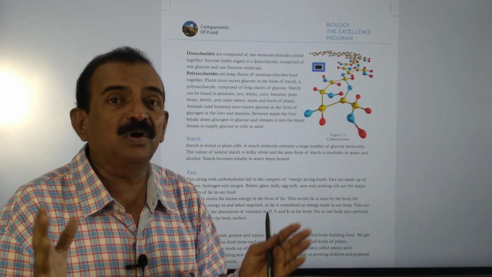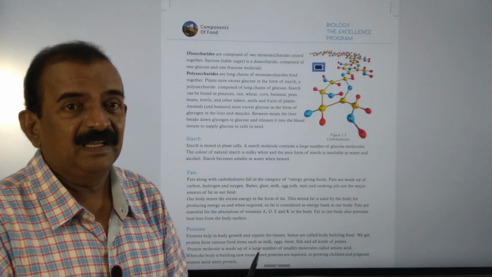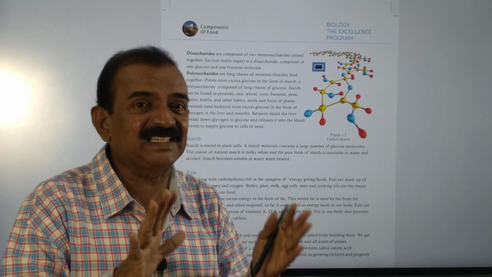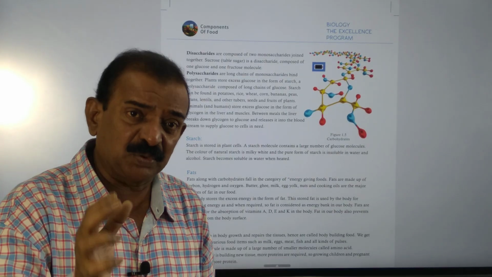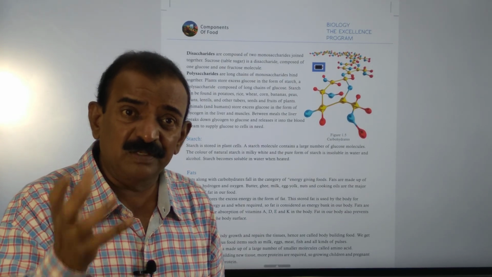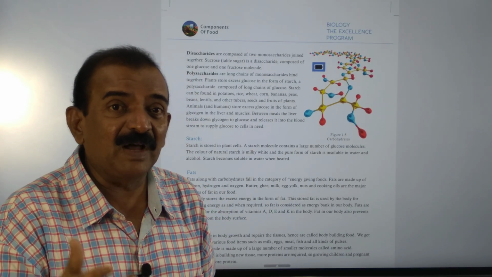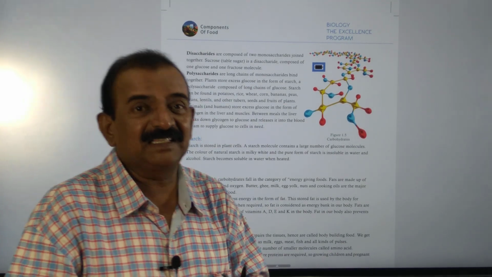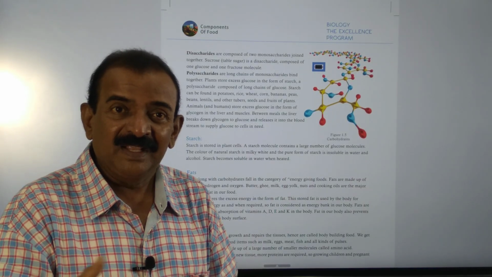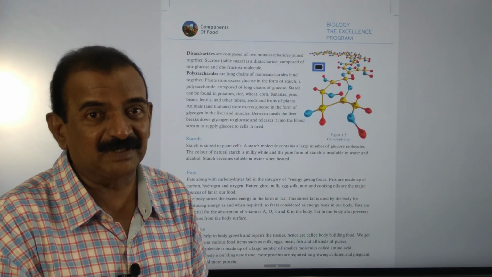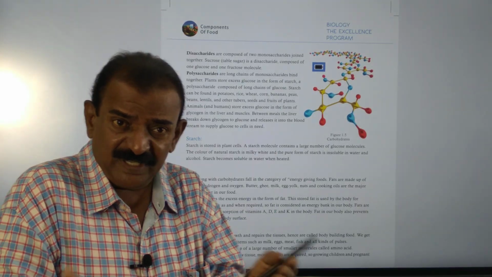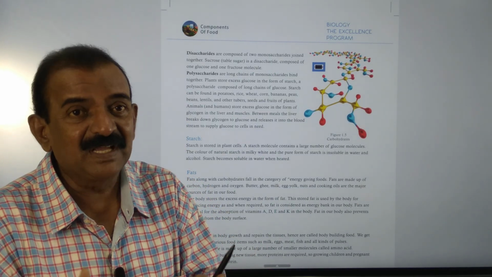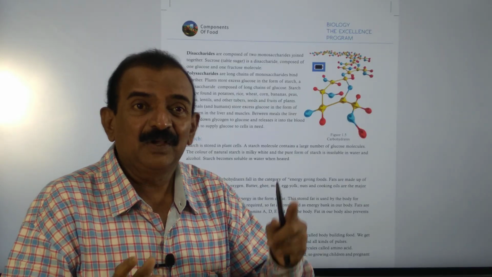So here I told you the source of polysaccharides, the source of monosaccharides, and the source of disaccharides. Plants store the excess glucose molecules in their body parts in the form of what? That is starch and also cellulose. In animals, extra glucose molecules are converted to glycogen, and this glycogen is stored in the liver and also muscle for future purposes. Suppose you don't eat breakfast in the morning or don't take a meal in the afternoon, you may get energy from glycogen.